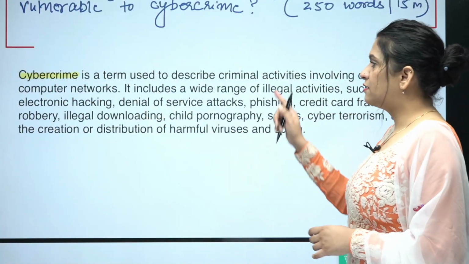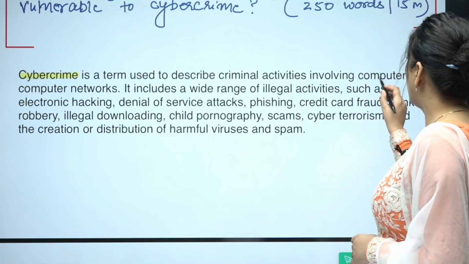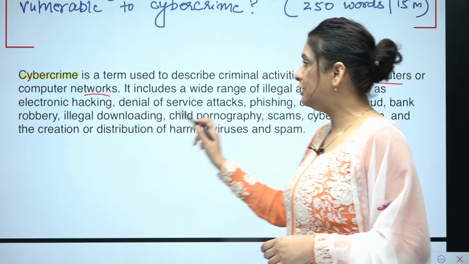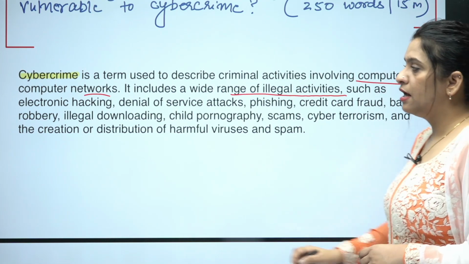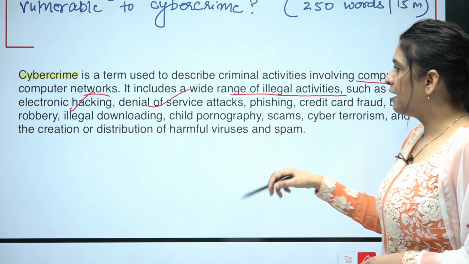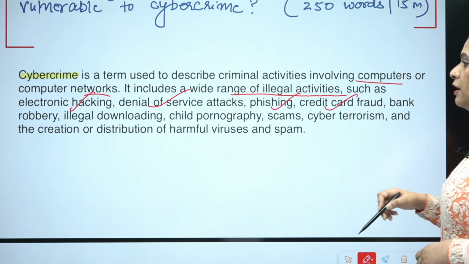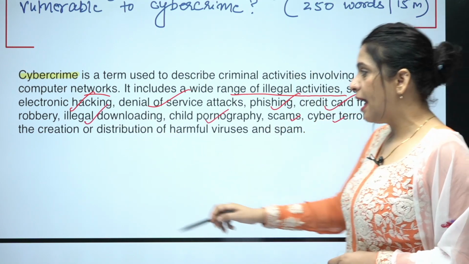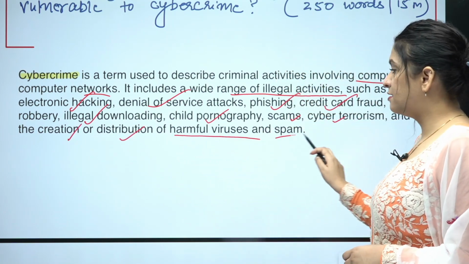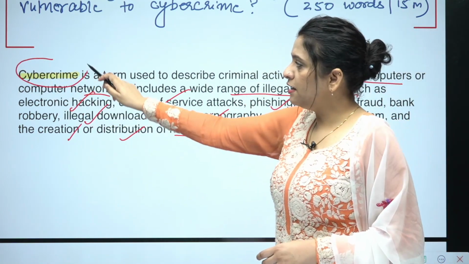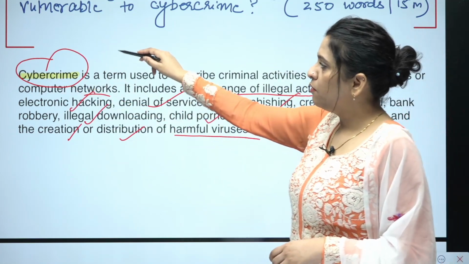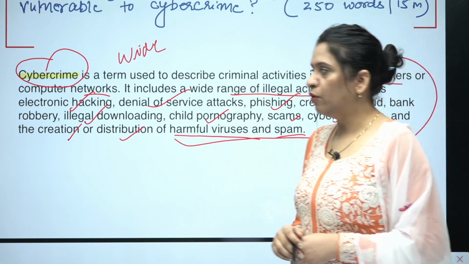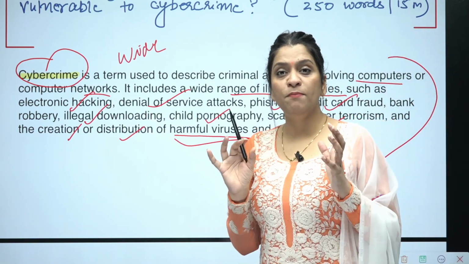It's a term used to describe criminal activities involving computers or computer networks. It includes a wide range of illegal activities such as electronic hacking, denial of service attacks, phishing, credit card fraud, bank robbery, illegal downloading, child pornography, scams, cyber terrorism, and the creation or distribution of harmful viruses and spam. So cybercrime is a very wide term that includes all these things under its umbrella. Okay, so this is the meaning of cybercrime, which you need to mention in the introduction.